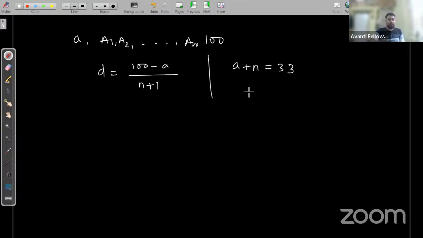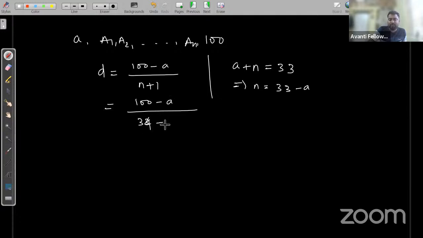In place of n we can write 33 minus a, so 33 minus a plus 1, that is 34 minus a. So d is equal to (100 minus a) upon (34 minus a).